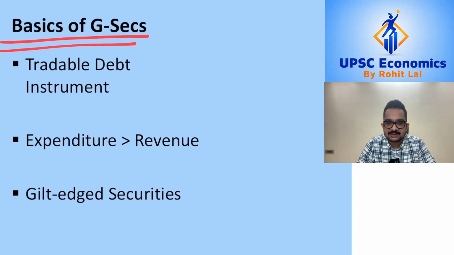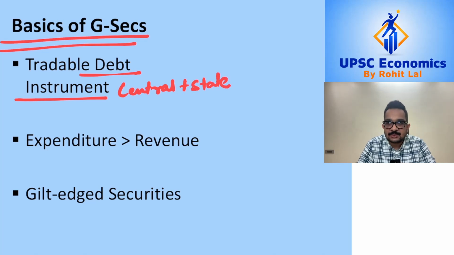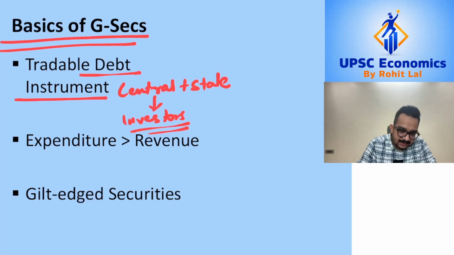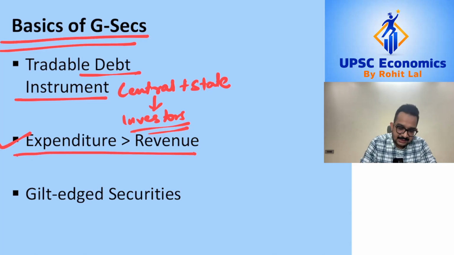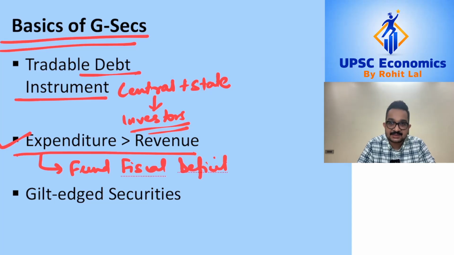So government securities are basically debt instruments, that is, they are mechanisms which allow both the central as well as the state governments to borrow money from investors. So they are a mechanism which allow the governments to borrow money so that the government can finance the excess of expenditure which the government may have over its earnings or revenues. That is, they are a mechanism which allow the government to fund its fiscal deficit.